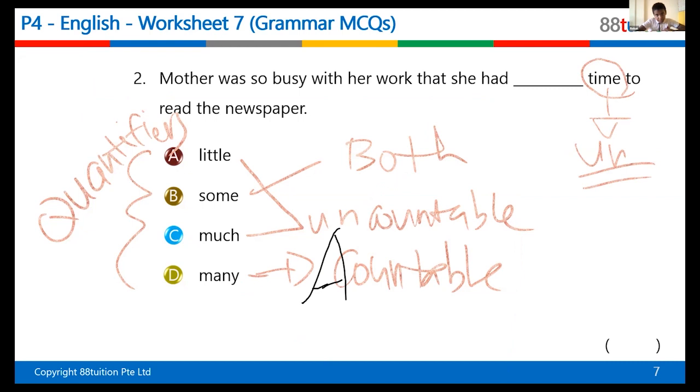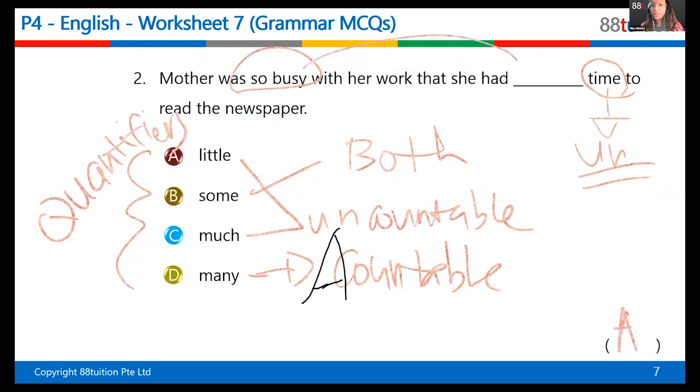Much time, sometime. I think it's B. She was so busy, so busy. That means, does she have some time or does she have little time? So busy means she doesn't have enough time. Basically saying she has not enough time, right? So she has little time. She had little time to read the newspaper.